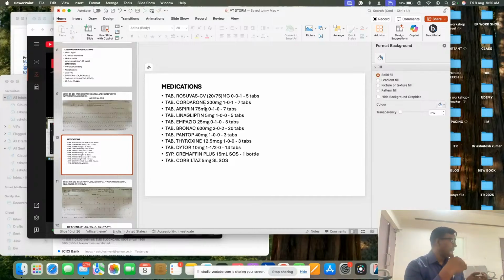If TSH is going high and has crossed 10, because values of 5 to 7, 8, 9, 10 can happen even after giving Amiodarone, it is Amiodarone-induced thyroid change. So TSH will go up. But if it is repeatedly crossing 10, we have to start the drug. But if it is going below 0.5, which we label as thyrotoxicosis or hyperthyroidism, then we have to drop the drug. Okay, so these are the two important things.